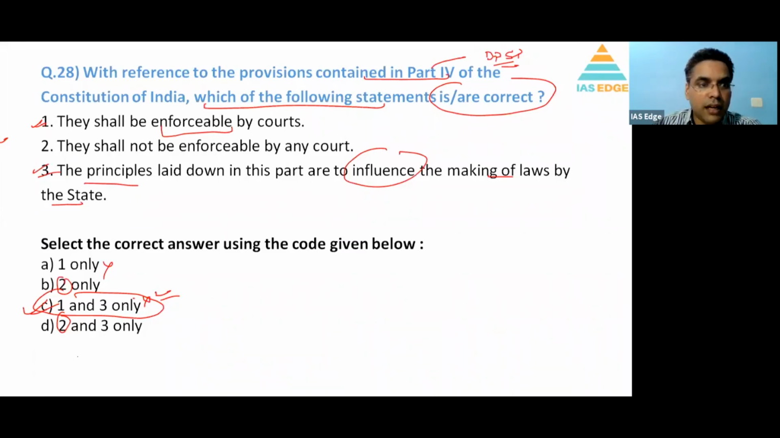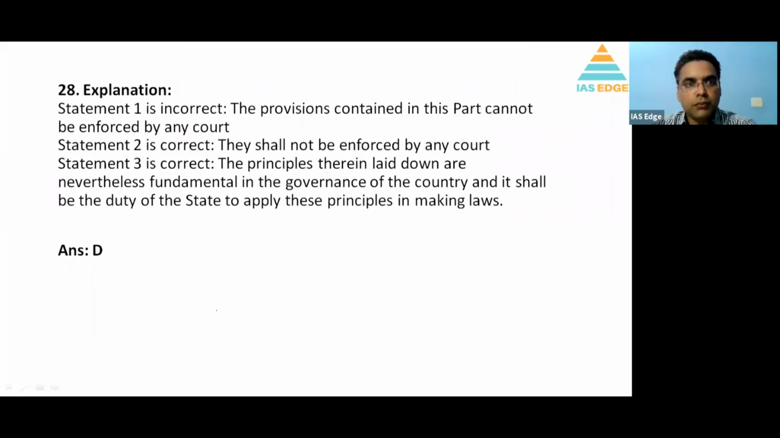Sorry, statement 1 is incorrect, right? Sorry. So 1 is incorrect. So answer here is D. They shall not be enforceable. So I'm sorry, answer here is D. They are not enforceable; fundamental rights are enforceable. So 2 and 3 are the right options.